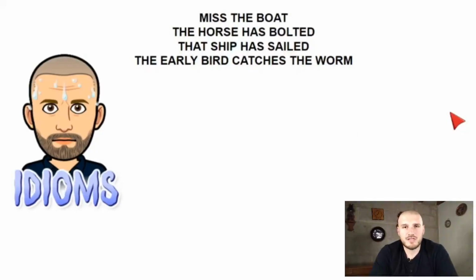I hope that went well. So that's everything for this class. It's a pretty short class, I know, but I just wanted to touch on the difference between so and neither and too and either, and how basically you can keep your life easy by just saying me too or me neither, right? Him too or him neither. Her too or her neither. Just using an object pronoun, okay? If you want to sound more elegant, you can start using the auxiliary verb and say, I didn't either, right? Or so did I. But it's really up to you. It's your decision. The last thing I want to look at, of course, is some more idioms.